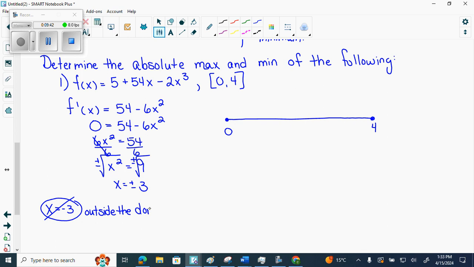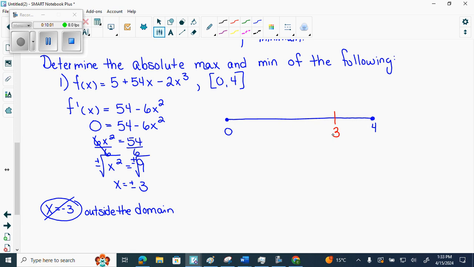Now, some people want to say it's extraneous. Extraneous is a solution. It's not an extraneous solution. It's just outside the domain, so we can't use it, essentially. And then we have 0 to 4. Well, here's our 3. We agree? Now, we want to see if that 3 is a min or a max.